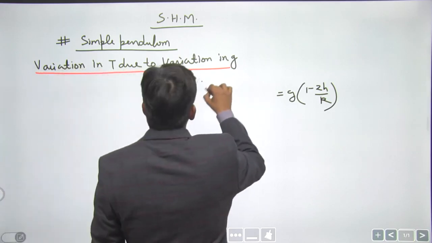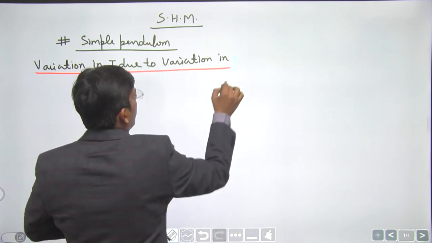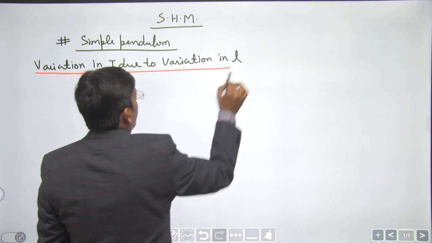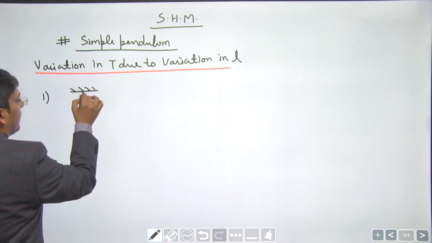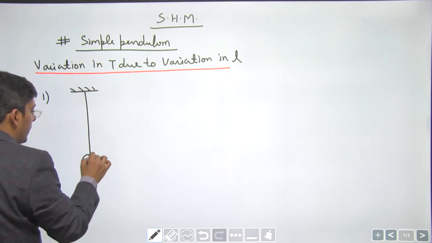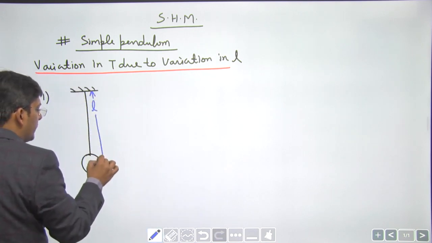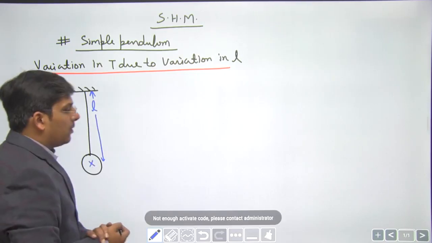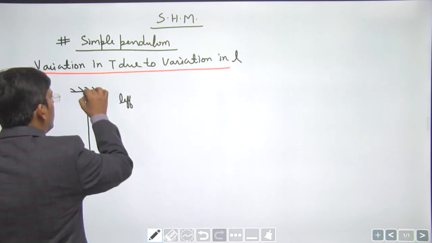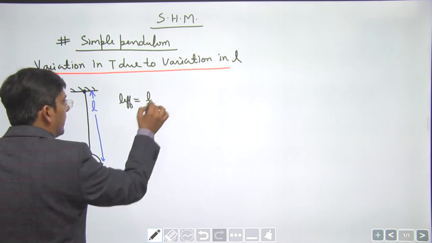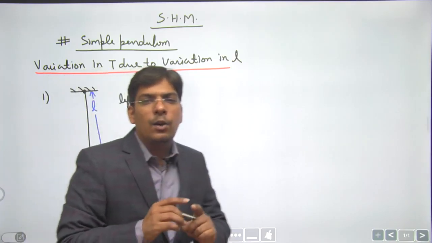Next, we are going to observe the variation in time period due to variation in length. See, some important points about the length are that you calculate the length of the pendulum from the point of suspension up to the center of mass of the bob. So effective length of the pendulum is from this point of suspension to the center of mass of the bob, right? Not the center of the bob, dear students, center of mass of the bob.